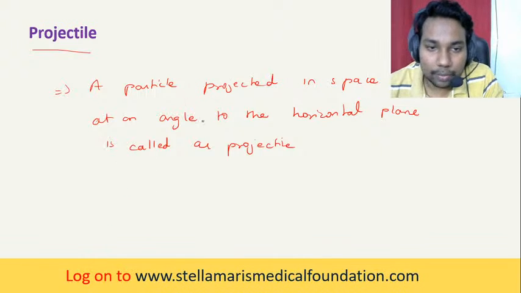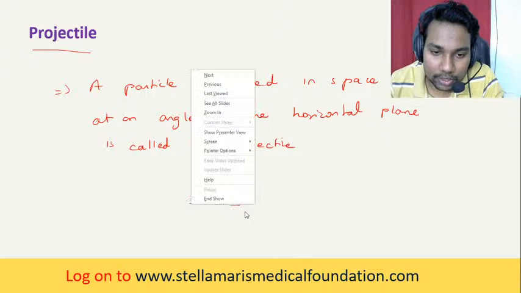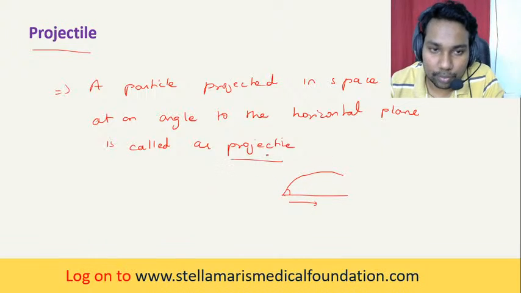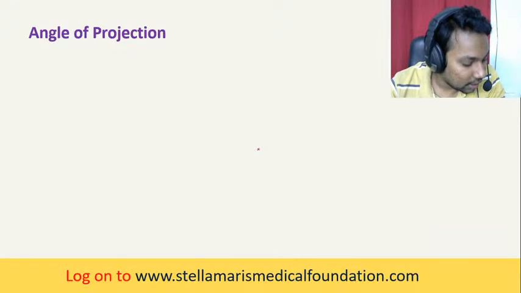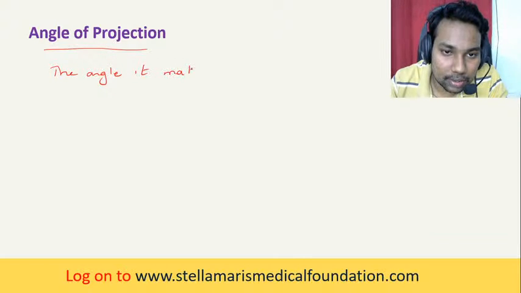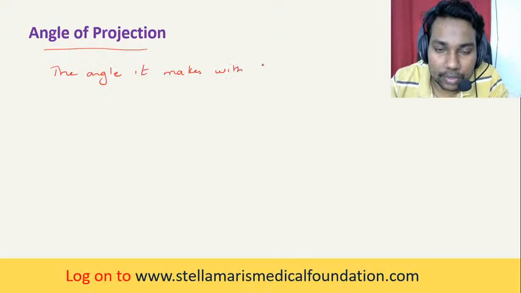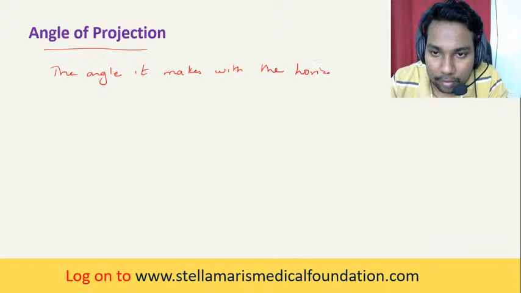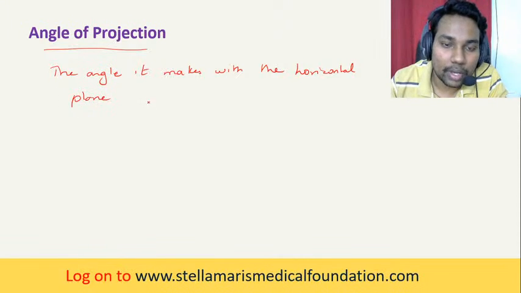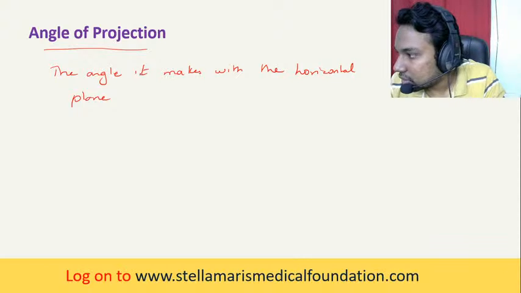So a particle projected in space like this, this is the point of projection. The particle is projected in space, and it makes an angle with the horizontal. That is called a projectile. The angle of projection is nothing but the angle it makes with the horizontal plane when being projected.